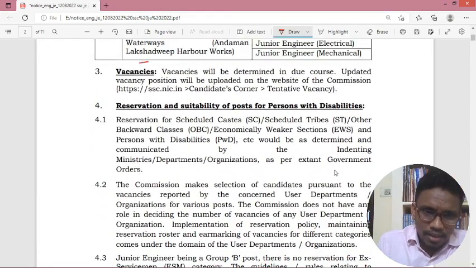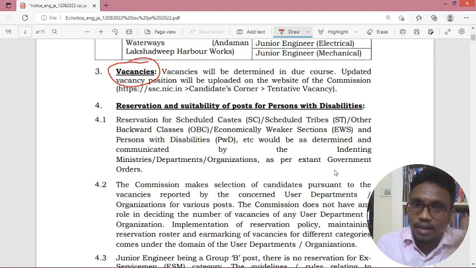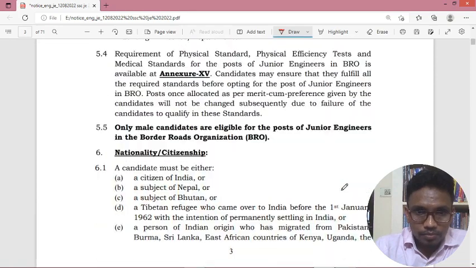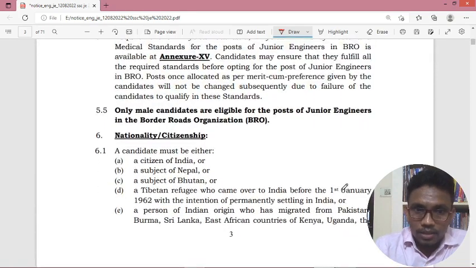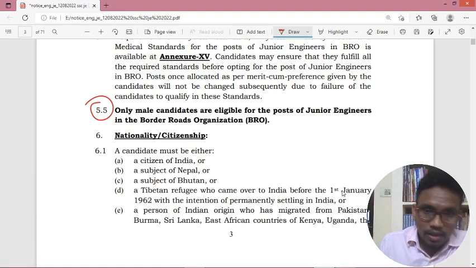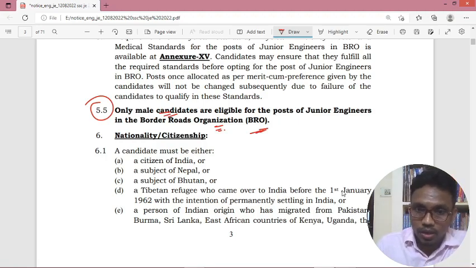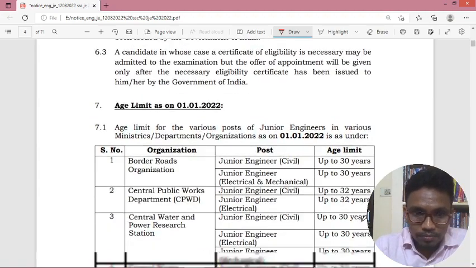Generally they don't release any vacancies at the time of notification. At a later stage they will release the list of vacancies. Okay. And we'll move forward. This point is very important here. For the BRO, Border Roads Organization, only male candidates are eligible, female candidates are not eligible for this particular organization. Okay. Next, we'll move forward.